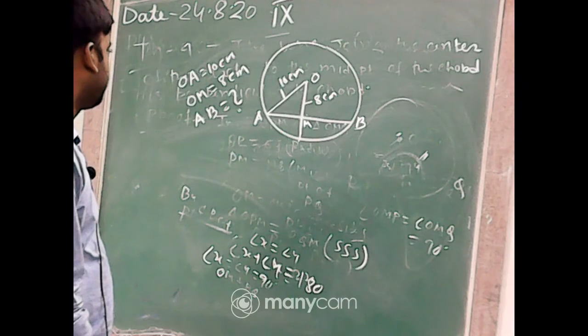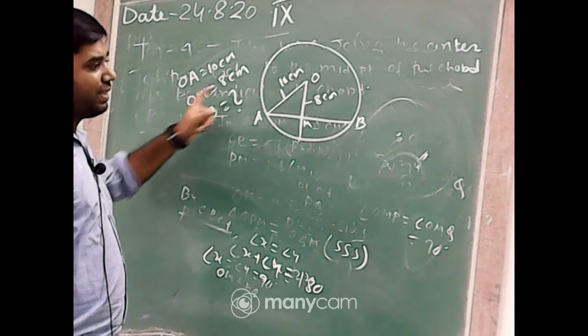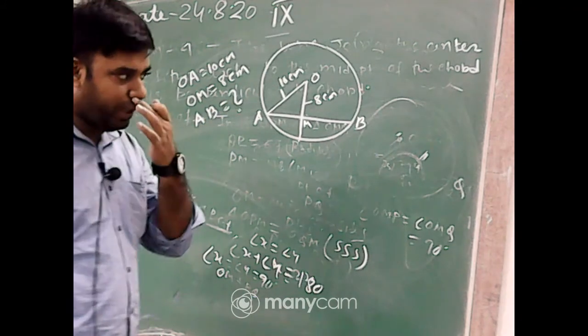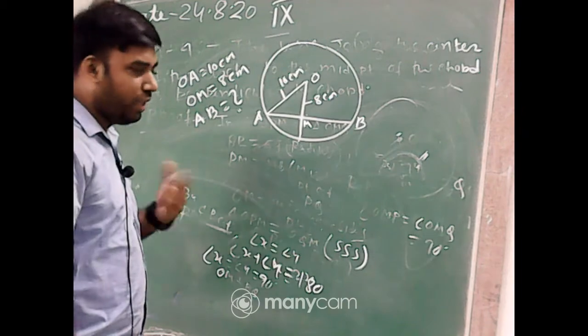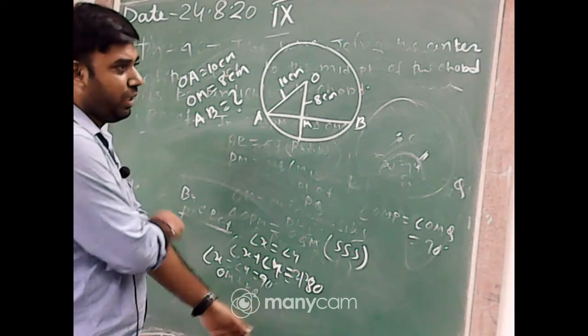Six, wrong. OA equal to 8 centimeter, OM equal to 8 centimeter. Yes, very good. 12 centimeter, right answer. Well done, Abhinandan.